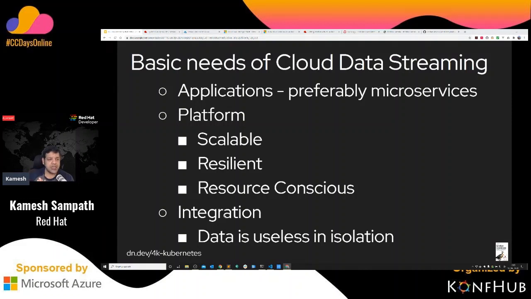Microservices can be called one of the ways of doing cloud data streaming, so that we can scale and distribute the applications across your cloud. That's one thing: you can preferably go with microservices. Another important thing that becomes crucial for cloud data streaming is that I need a platform. I need a platform which is scalable. There are multiple other aspects as well, but the very important one is that it needs to be scalable, resilient, and resource conscious.